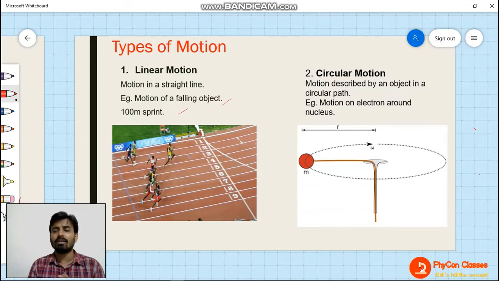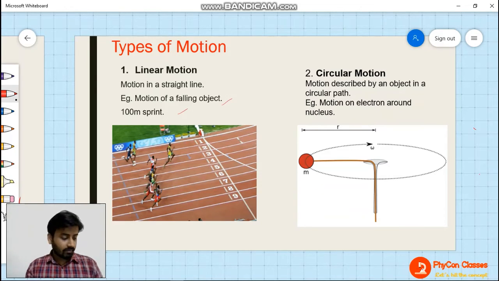In circular motion, the particle which is moving is going to be moving in a circle. Let's suppose you have a 400-meter track in circular shape. If you are running, then your motion is going to be a circular motion.